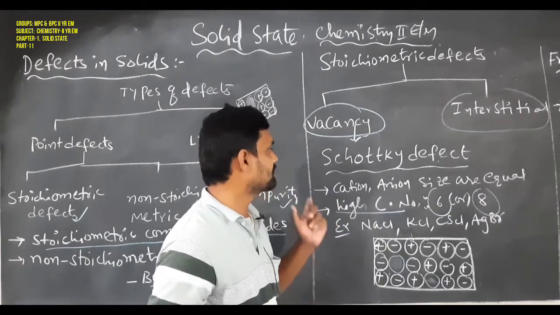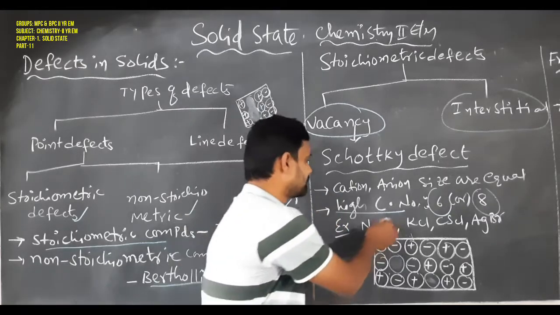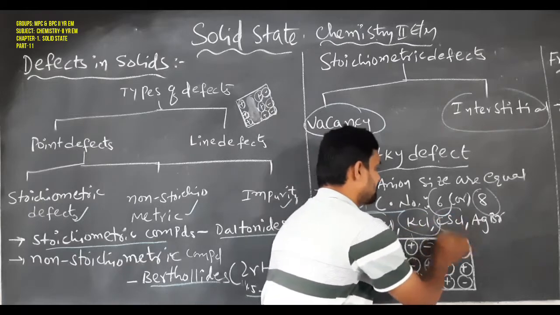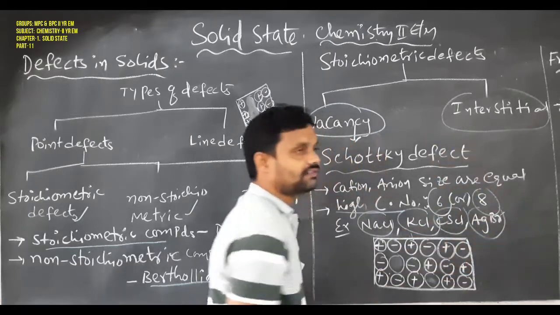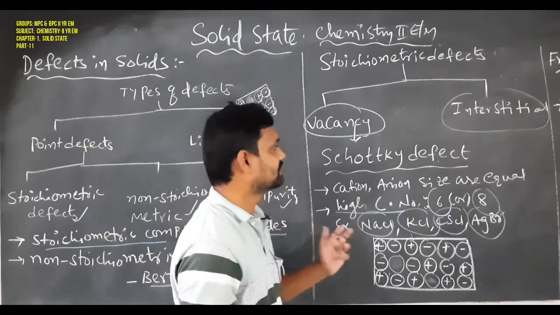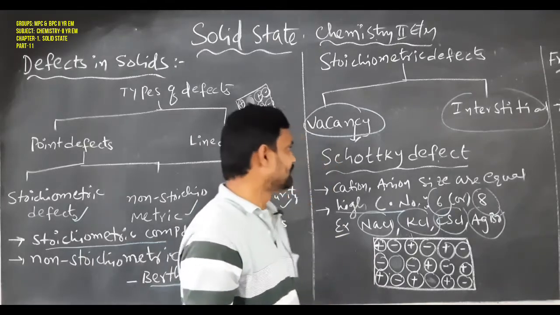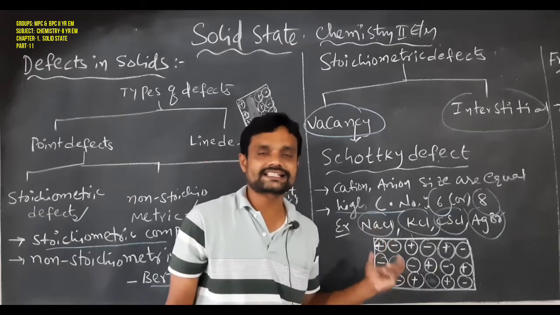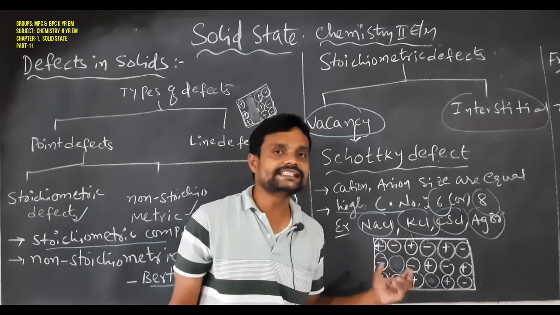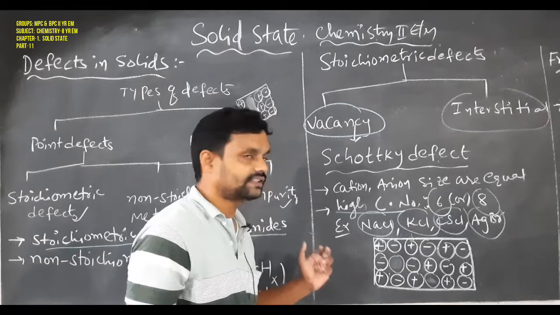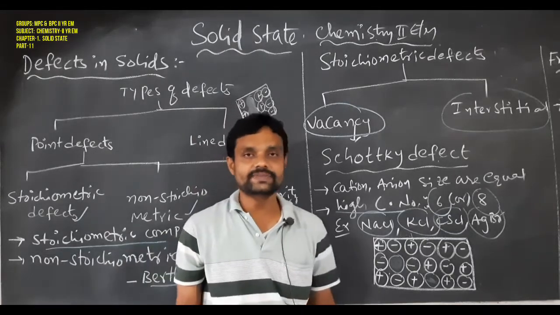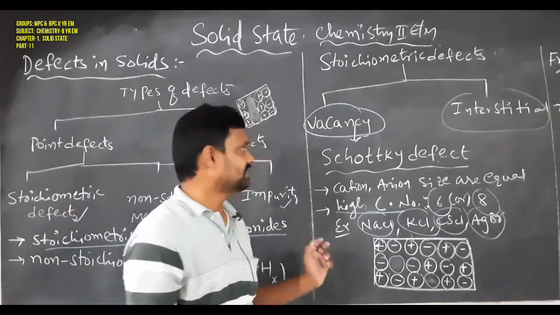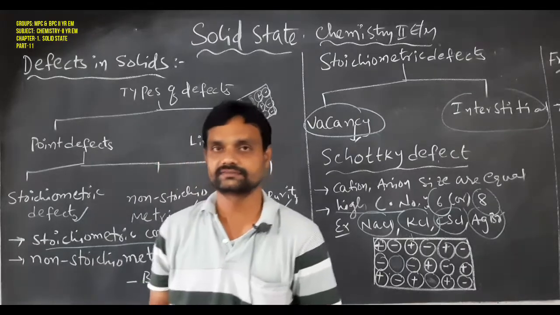The well-known examples of Schottky defects are sodium chloride, potassium chloride, cesium chloride and silver bromide. Due to the Schottky defect, the density of the crystal solid will change. So this is about the Schottky defect.